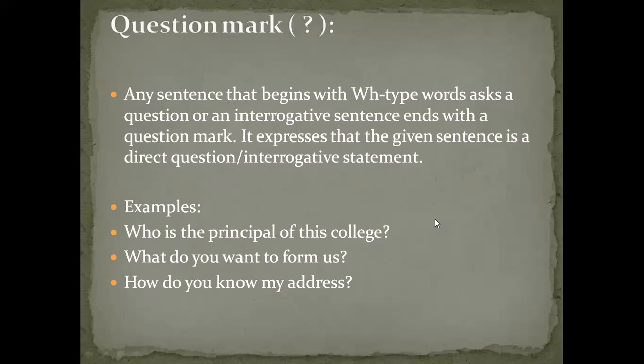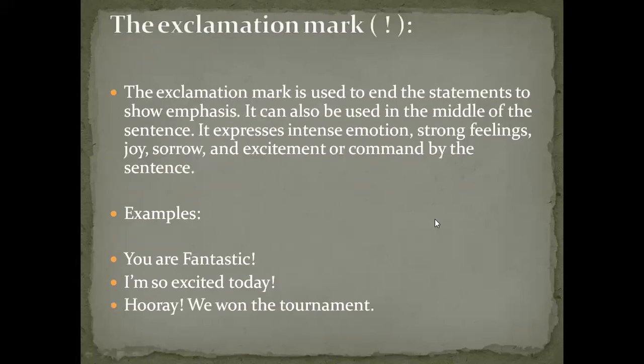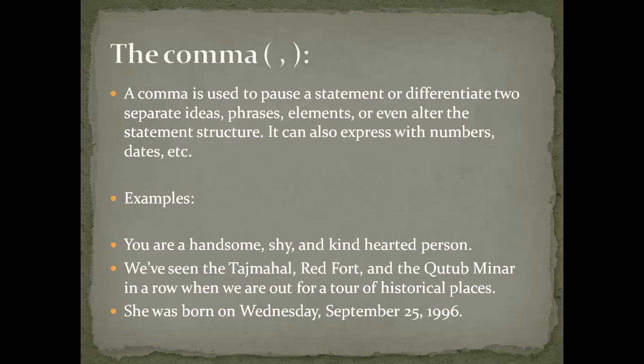The exclamatory mark is used for surprise, strong emotion or strong feelings. A comma is used when you are separating something. For example, I ate biryani, chapati, paneer, chicken, whatever it is. So you separate things by using a comma.